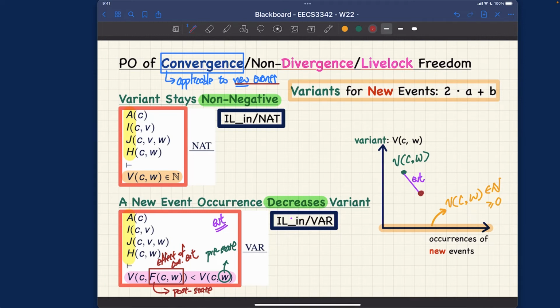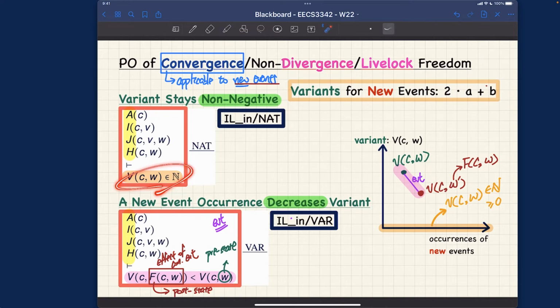So this will be the post state value over here. And what will be the post value? It's still going to be the same formula, like 2 times a plus b over here, with the same constant, which doesn't change. But this part here should be w prime. And more precisely, the w prime over here should be replaced by the effects of the new events, which will be f of c w. Alright, hopefully that really makes sense to you. And this part over here is really about what we are formulating as the second proof obligation, right? So this is the second part.